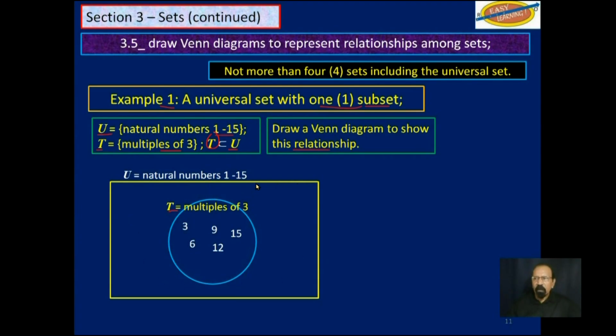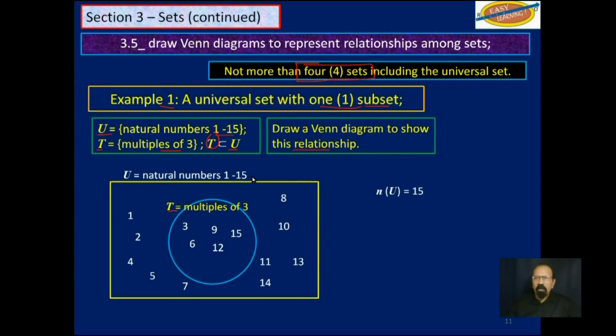So we will write them outside of the circle, but within the rectangle. So 1, 2, 4, 5, 7, 8, 10, 11, 13, and 14. And this is an extremely simple Venn diagram, but it will get complicated as we go along when we reach 4 sets, 3 subsets, and the universal set. So you can be asked a question on that.